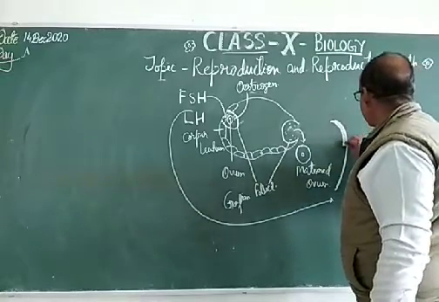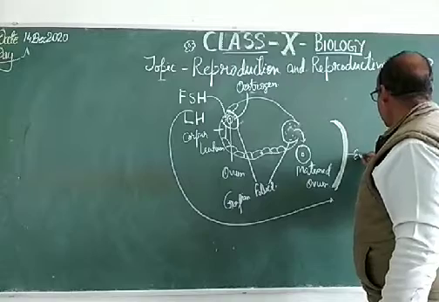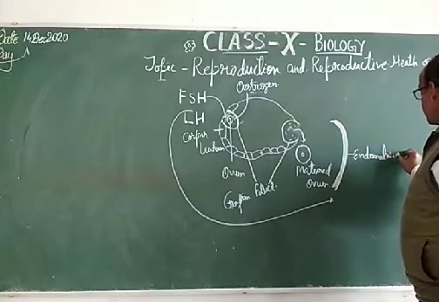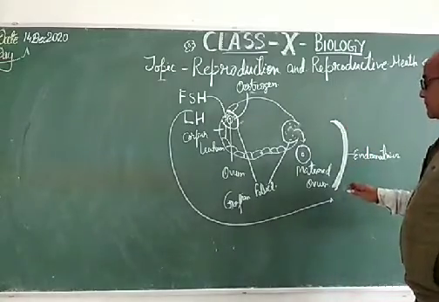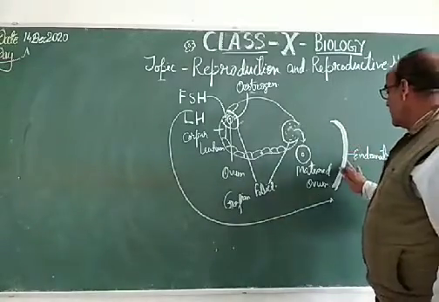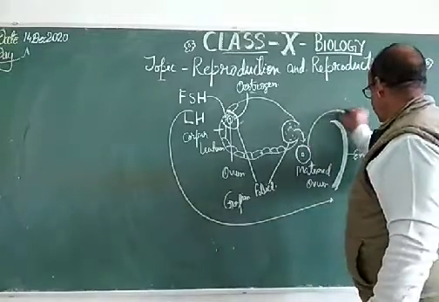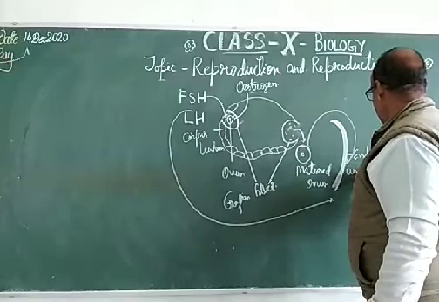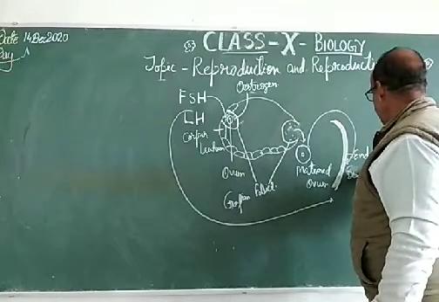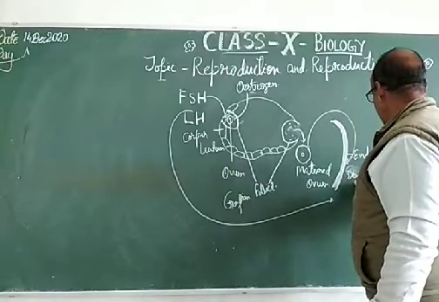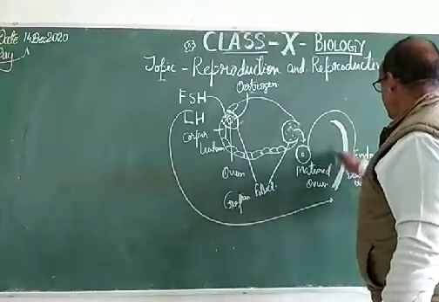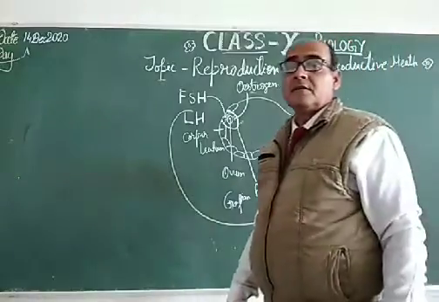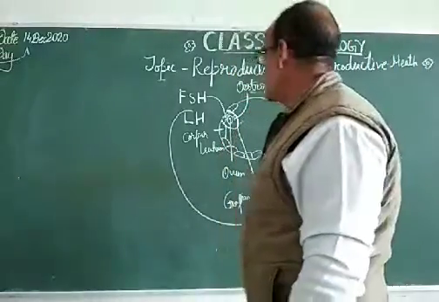This is the endometrium, and the endometrium gets ruptured, and along with the unfertilized dead ovum and the inner lining of the endometrium, it becomes the discharged material.